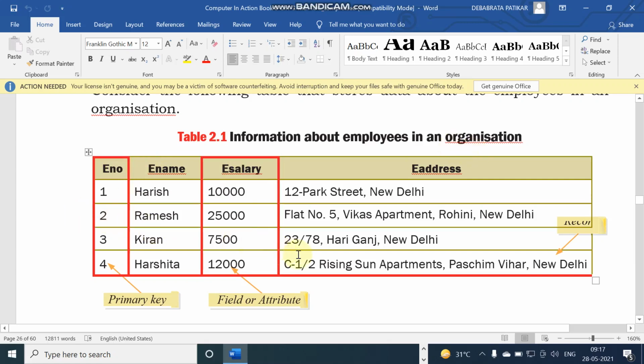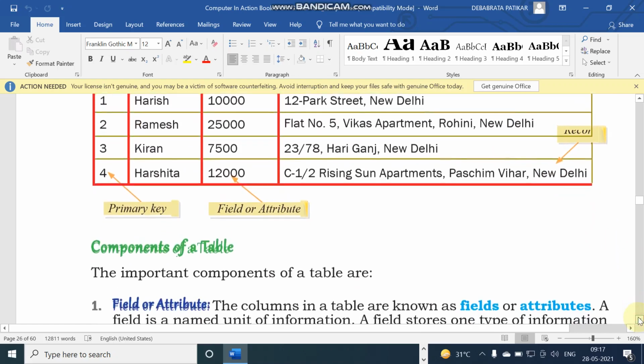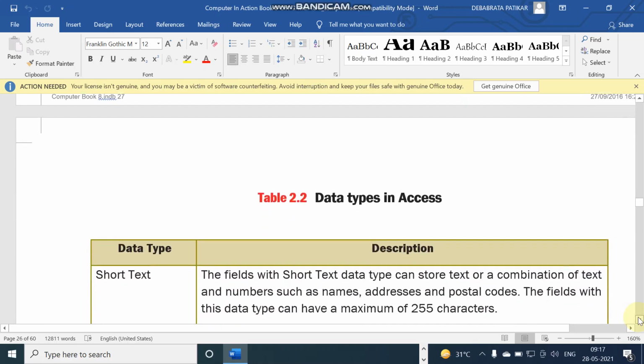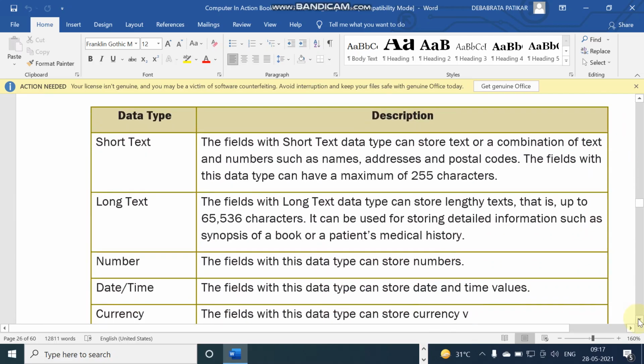And in a table, each field, each column is also called an attribute. And each row or record is called a tuple. Now student, we need to know the data types of a table. MS Access supports multiple data types, meaning the type of data you can set for a particular field or column.